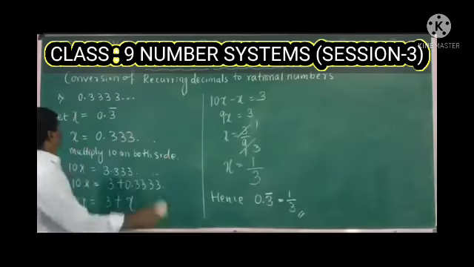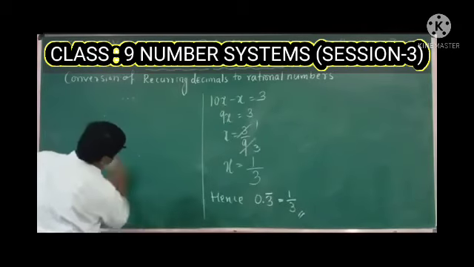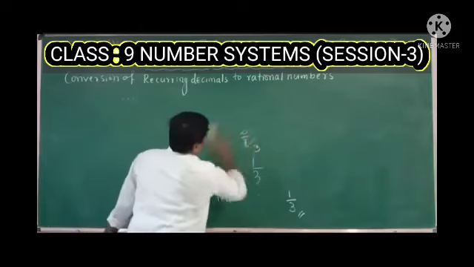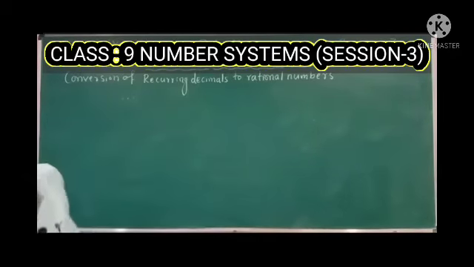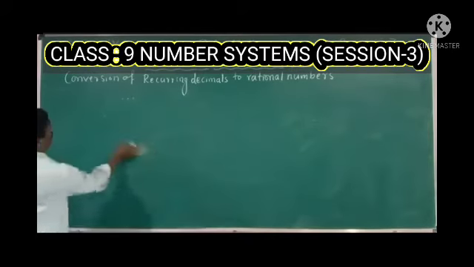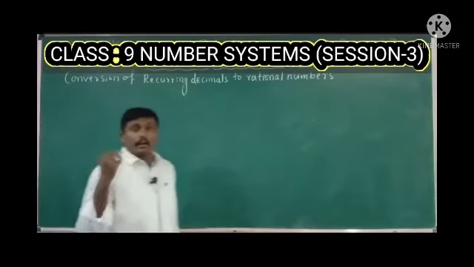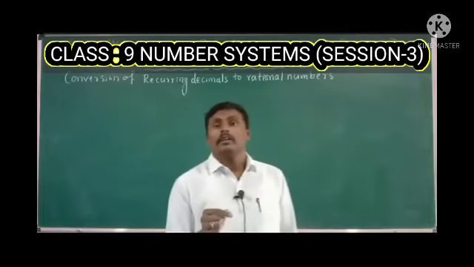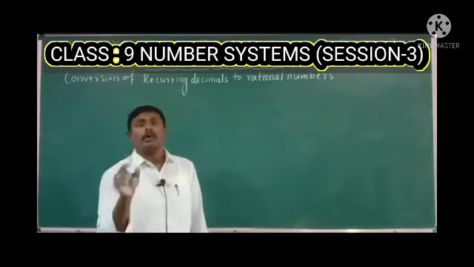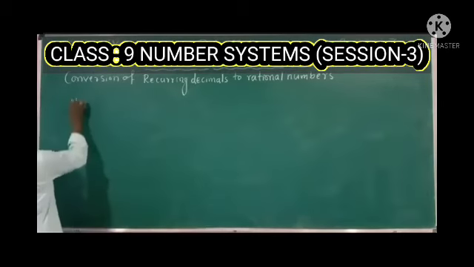Okay. Next, see the second question. Once you practice these types of questions, you will get easy ideas about what to multiply. Okay, you are getting some ideas about what we need to multiply the exact decimal by to make it a whole number or a natural number. Okay, see the second question.